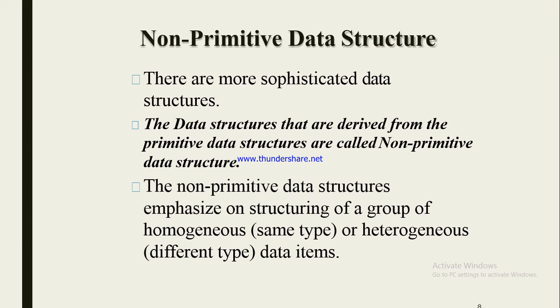The non-primitive data structures emphasize structuring a group of homogeneous or heterogeneous data items. Please note down these two words: first homogeneous and second heterogeneous. These are computer words. Homogeneous means same types of data and heterogeneous means different types of data. These words are mostly used in computers, not in other subjects.